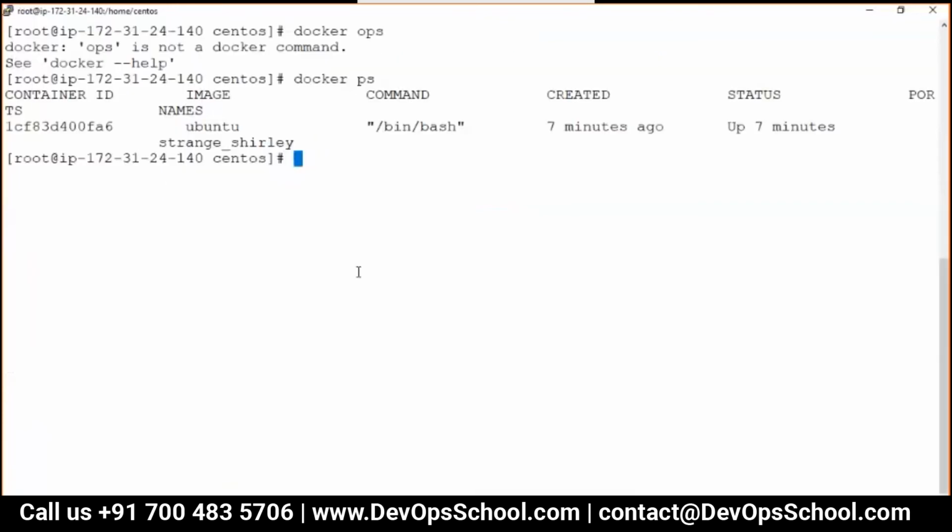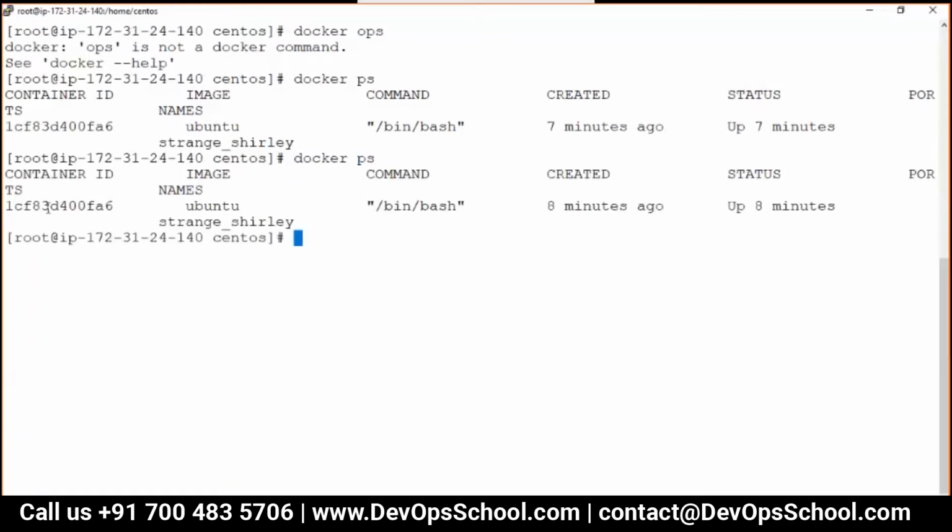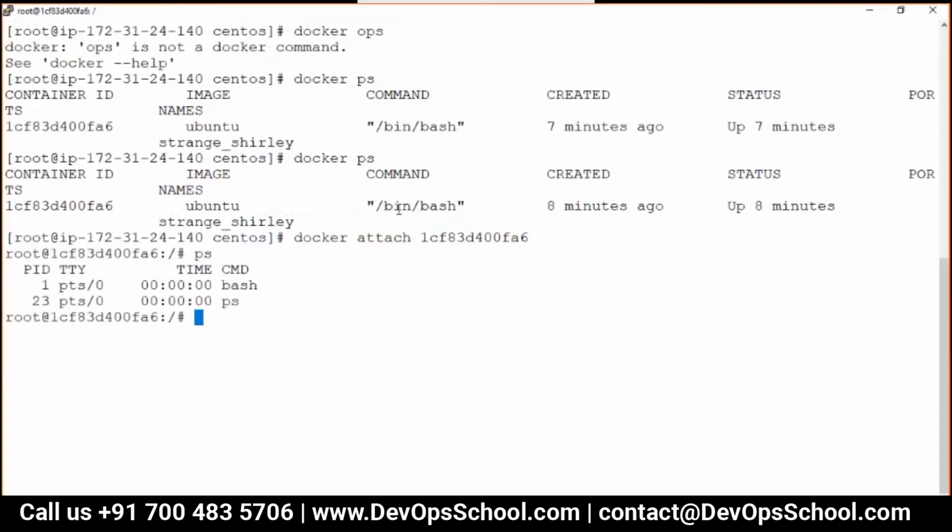What I will do, docker ps, I would like to go inside a container and work with that container. Though I can work from outside also, I don't want to do that. Now remember, I'm doing attach, though you can do exec also. Why attach? Because I saw that PID1 is bin bash, and when I attach, I go to the bin bash, and in fact, I'm a human being. Bin bash is designed for me only, so I have no problem attaching to the bin bash. Right now I got attached to bin bash. You can see that here, PID1.